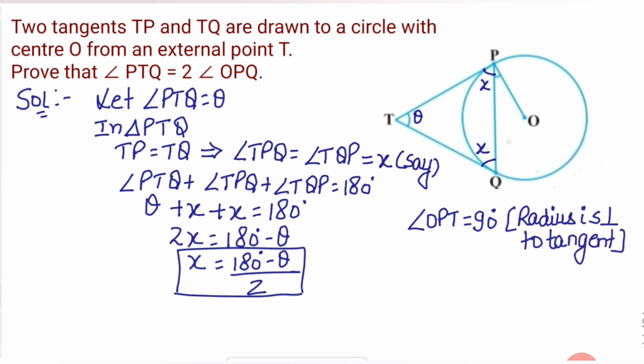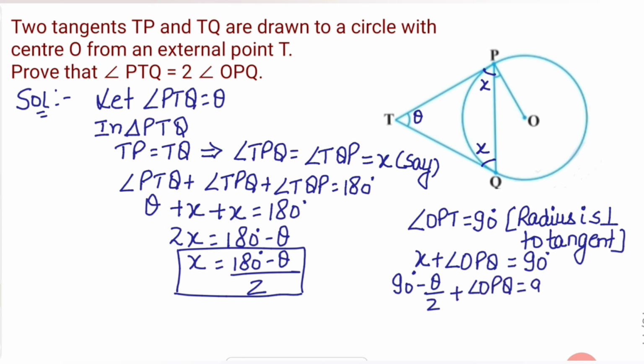Now angle OPT is equal to x plus angle OPQ. So x plus angle OPQ equals 90 degrees. Now the value of x is (180 minus theta) divided by 2, so we can write it as 90 minus theta by 2, plus angle OPQ equals 90 degrees. So 90 and 90 cancel out.